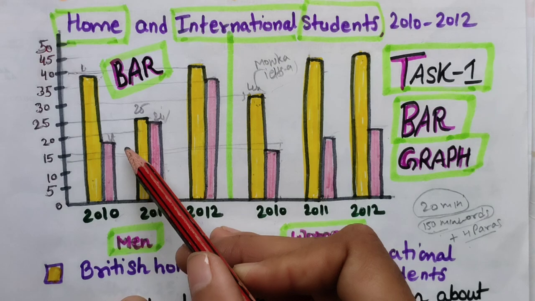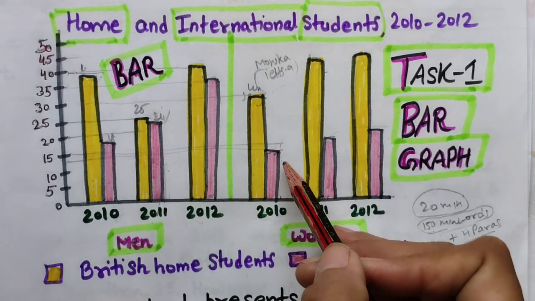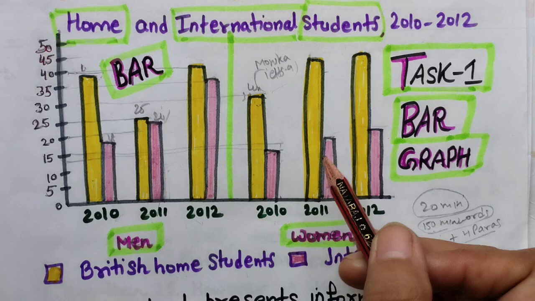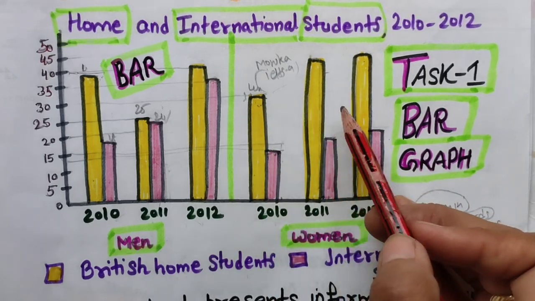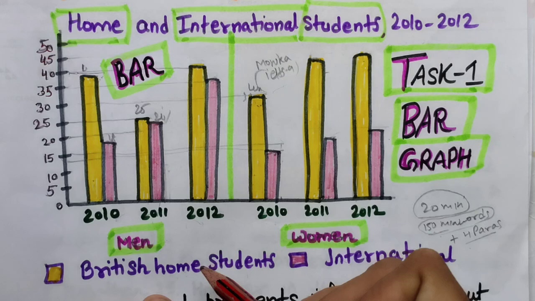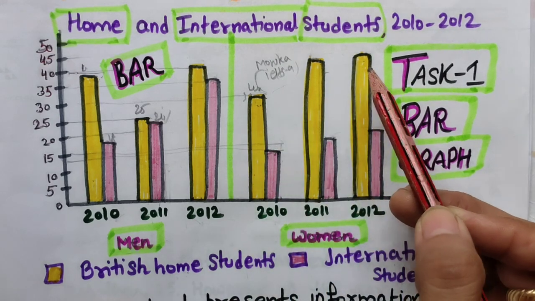Significant growth in number of students. And here also you can see in women international students, they are also going steadily up. Here also British home students, girls, their number is also going up.